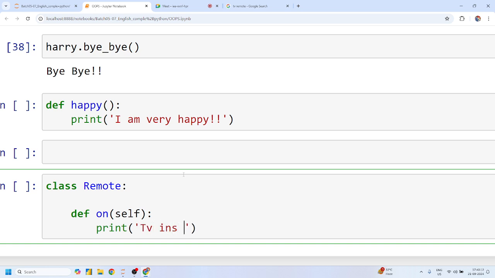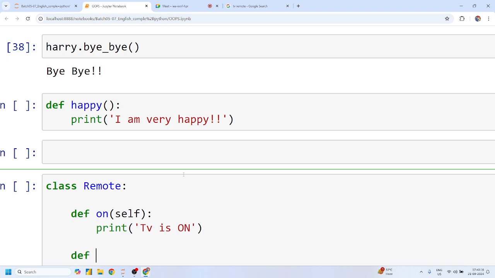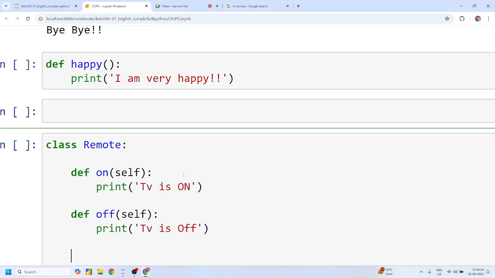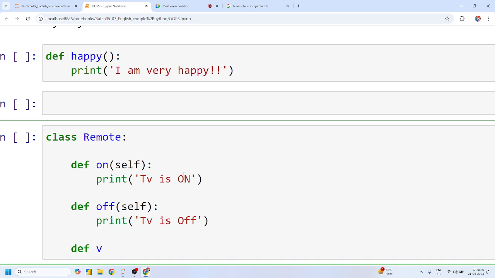TV is on. You can give an off button. TV is off. Right? I'll give only two more methods, volume up and volume down. Yes, sir. Volume plus means up.